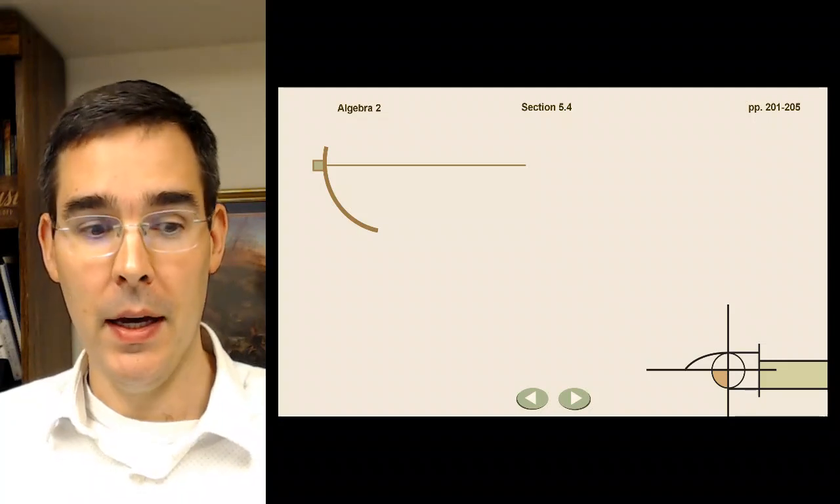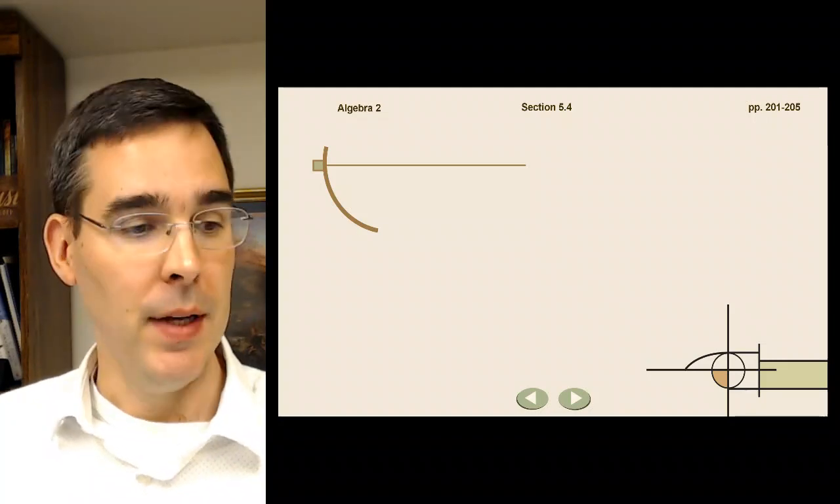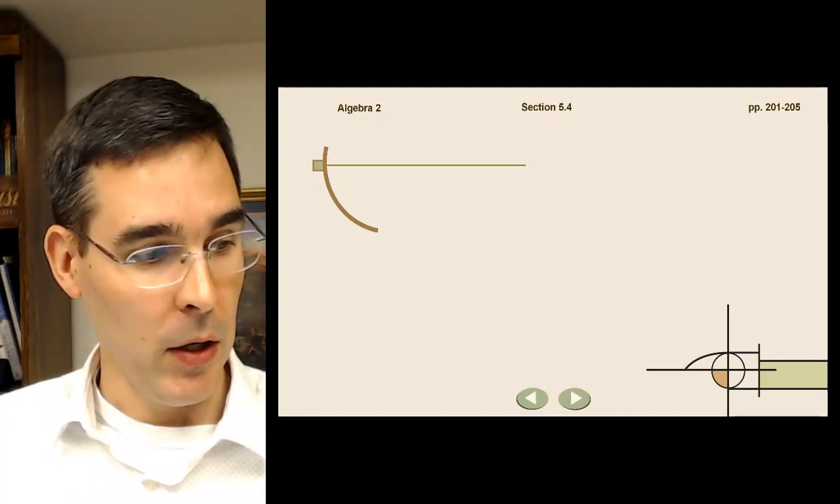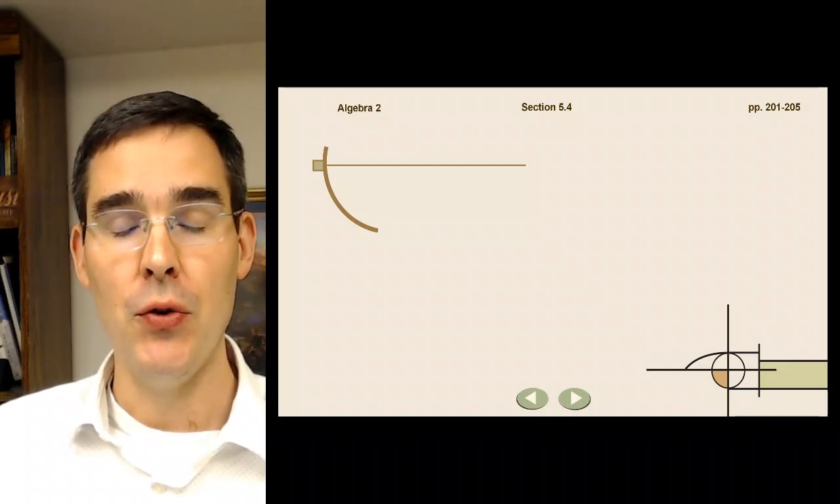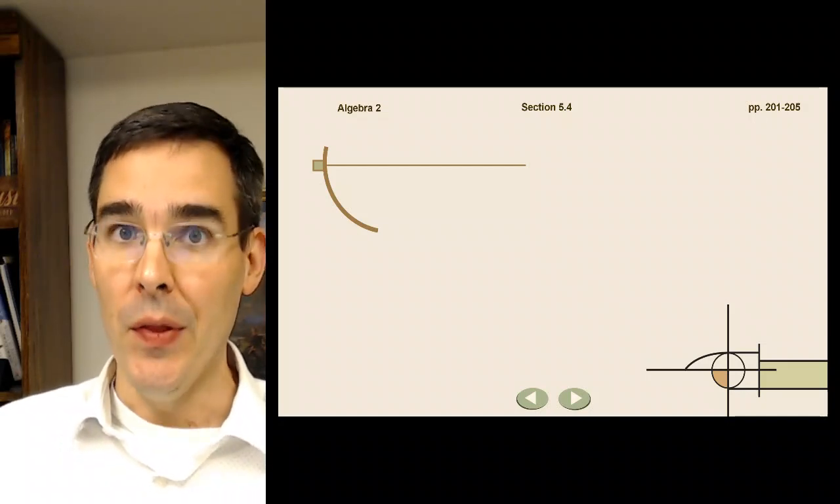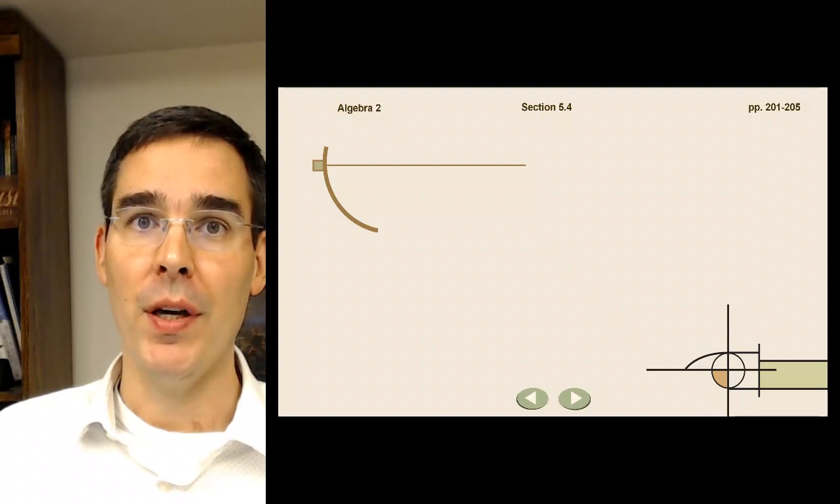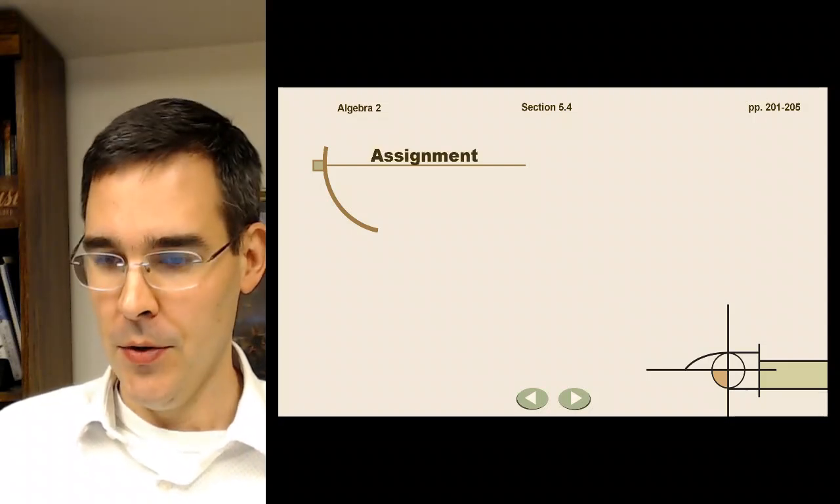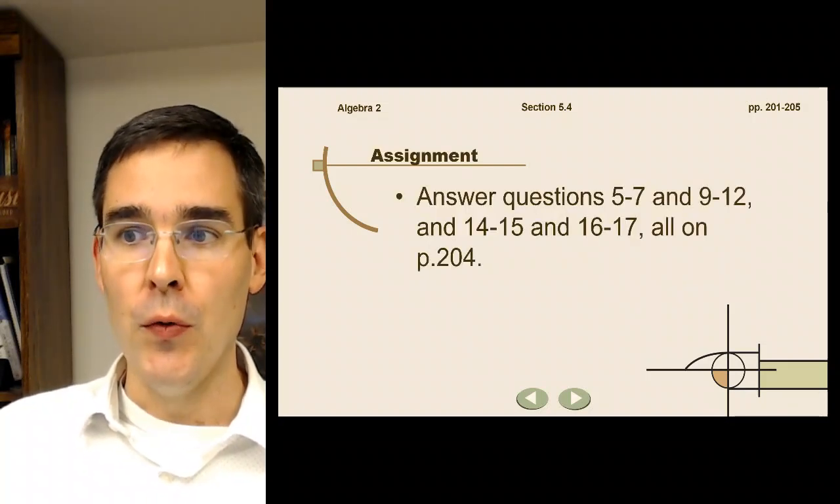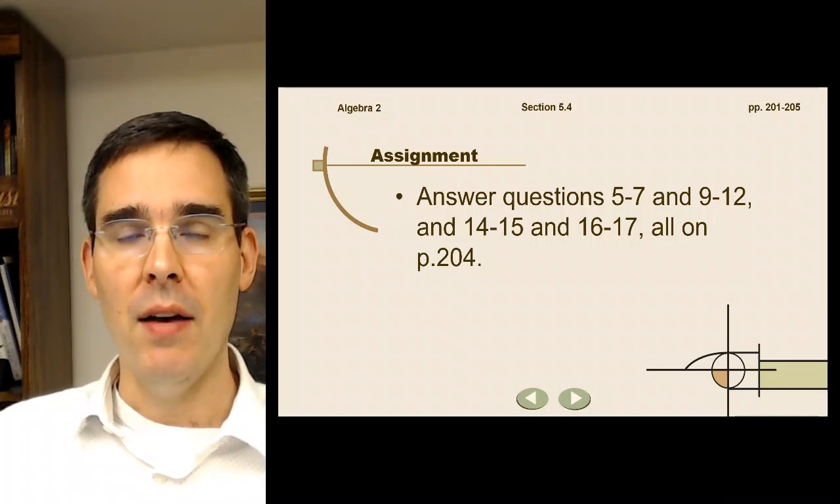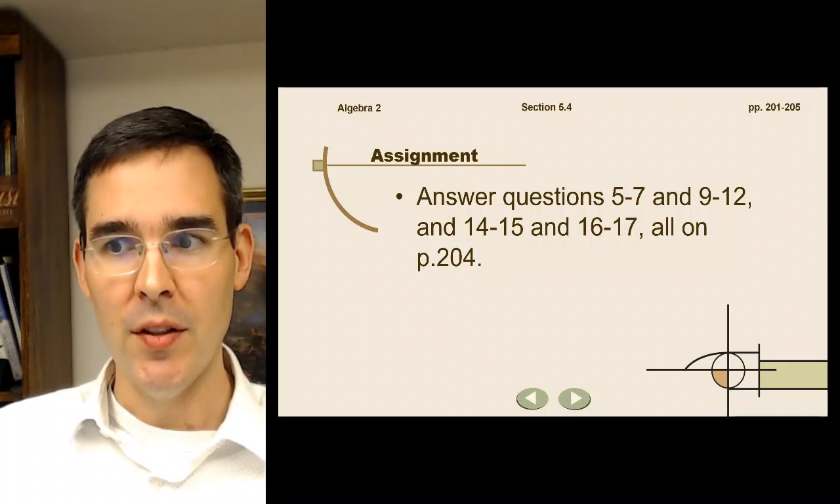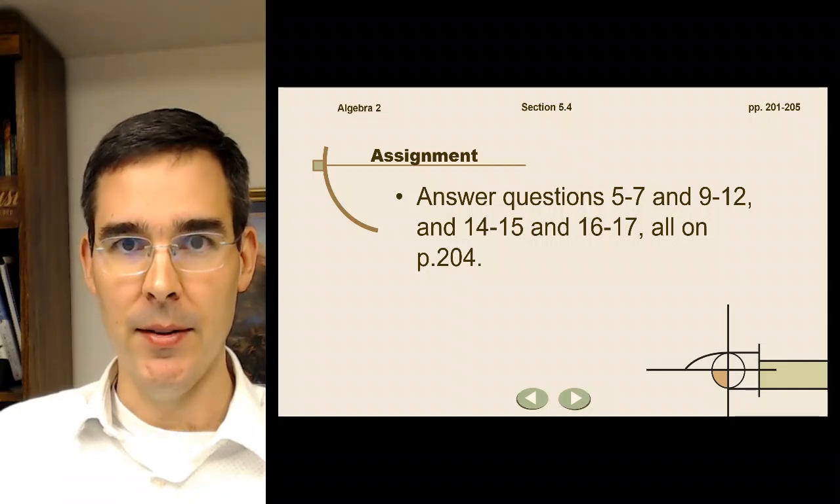All right, I'm going to give you some more practice for tonight, working off of questions on page 204, taking square roots. These questions this time will be involving imaginary units. So on page 204, answer questions 5 through 7 and 9 through 12, 14 and 15, and 16 and 17.